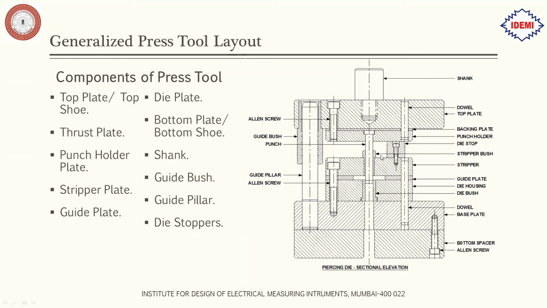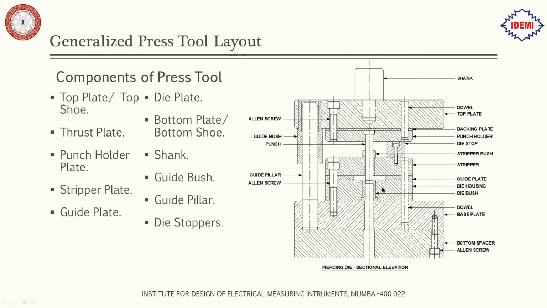So what happens is, after the punching is done into the sheet, the tendency of the sheet where the hole is being formed is that it shrinks. Due to that shrinking, it holds the punch tightly. So we need to strip that sheet from the punch. For that purpose, this stripper plate is used. Okay. Next is the guide plate. The guide plate is used for feeding the strip into the die so that it goes in a straight direction. For that purpose, we use these guide plates.